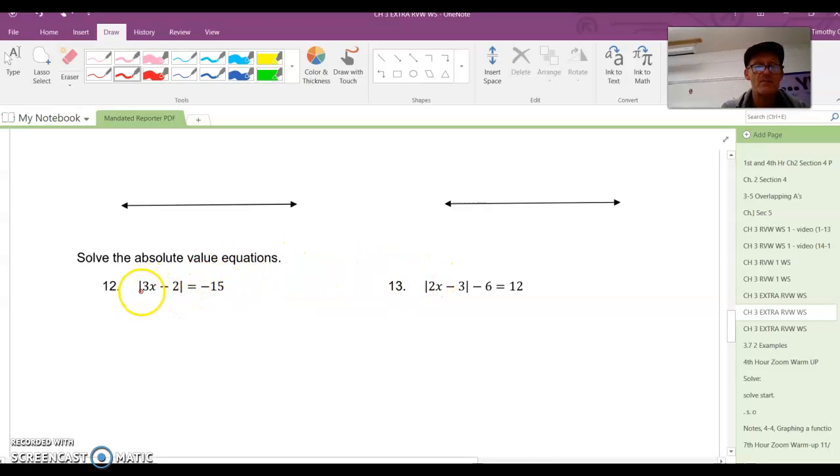So this says the absolute value of 3x minus 2 equals -15. So then what I do is apply the absolute value, but this one, whoa, I need to stop and say, all right, the absolute value of a number can't be negative, because the absolute value of a number tells us the distance from 0, so it's always positive. So there's no solution for number 12.